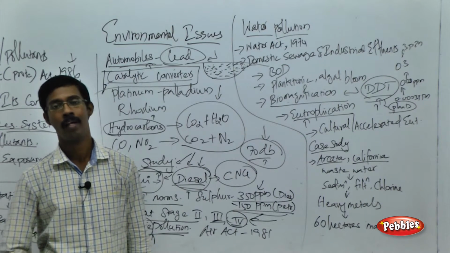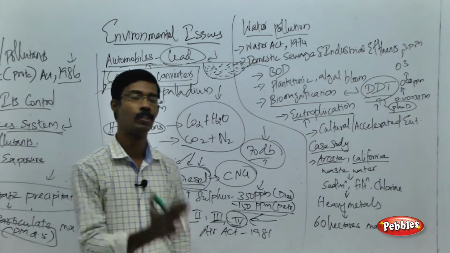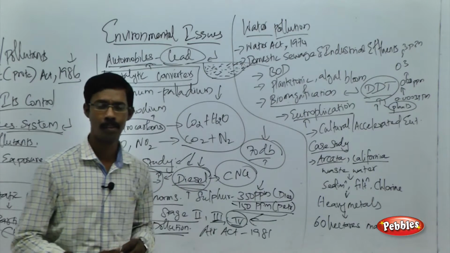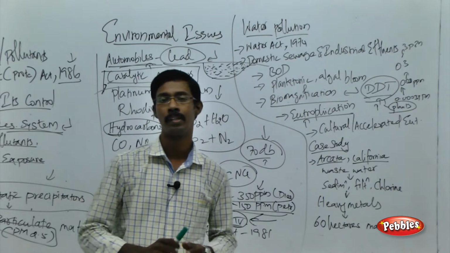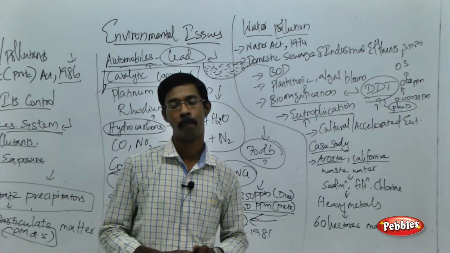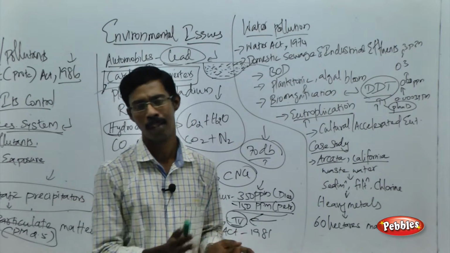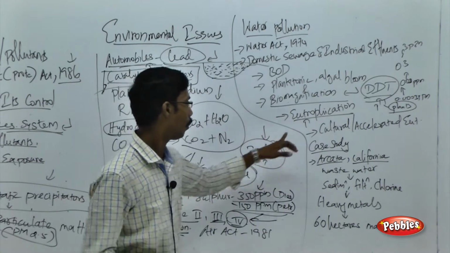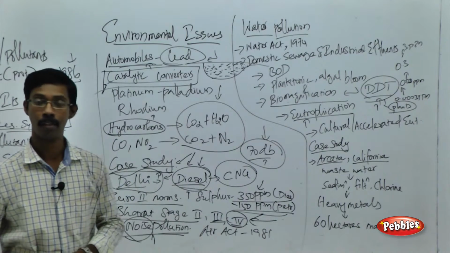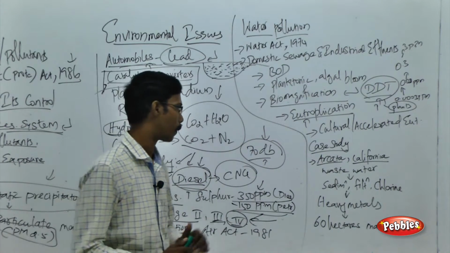After a very short time, because of this cultural or accelerated eutrophication, the entire water body will disappear and no water will be present in the place. That is eutrophication and cultural or accelerated eutrophication.